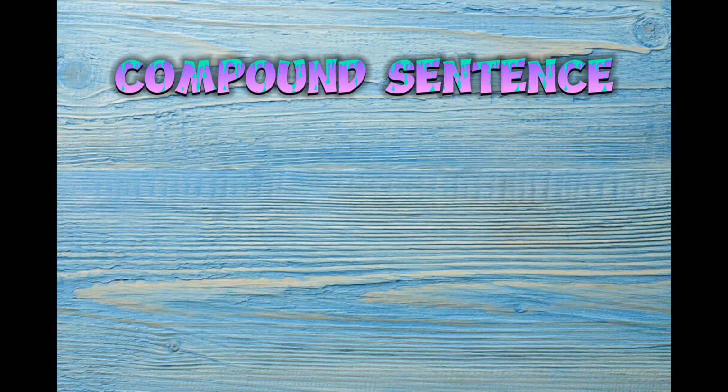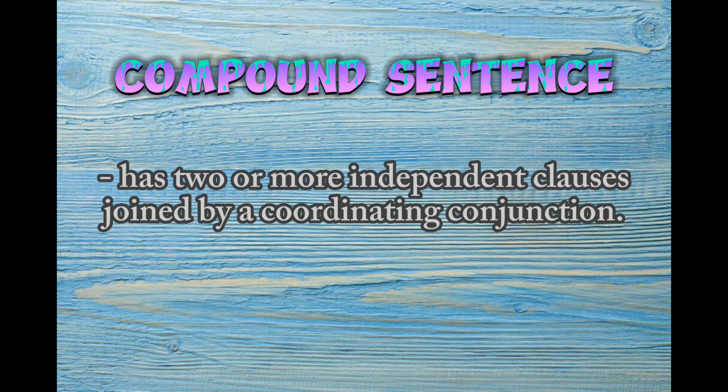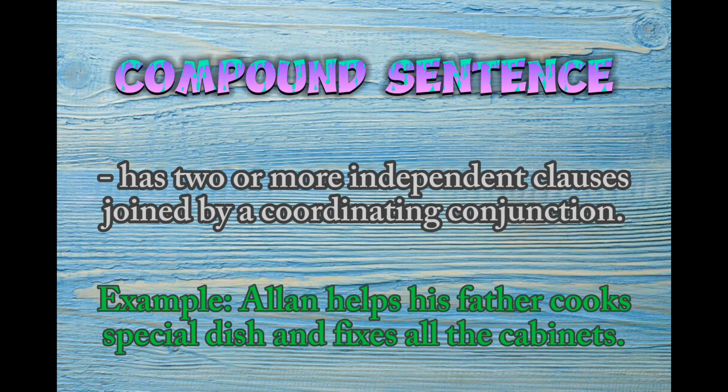So let's move on to the second kind, which is the compound sentence. A compound sentence has two or more independent clauses joined by a coordinating conjunction. For example, "Alan helps his father cook a special dish and he fixes all the cabinets."